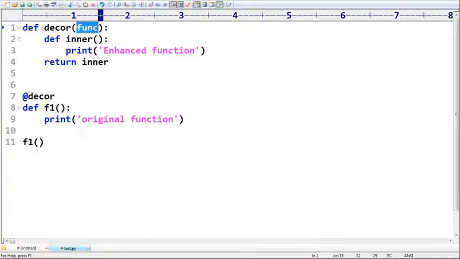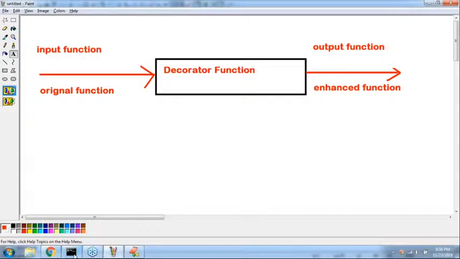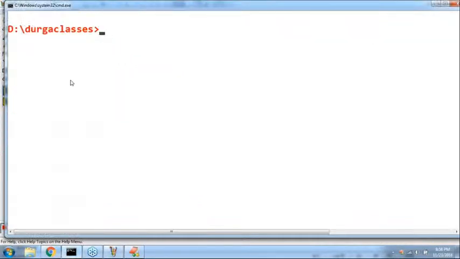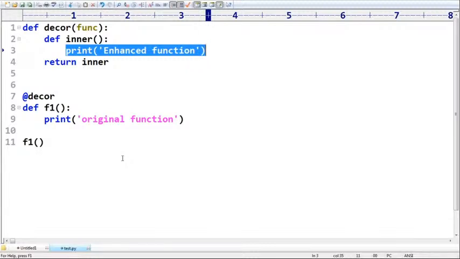Now this one will become the argument like this, right? Can you please tell, if I run this code, what is the output we are going to get? Please confirm. Simple 3 lines. What are those 3 lines? Enhanced function. Yes, correct. Instead of the original function, it's always going to call the enhanced function. Perfect. Any doubt? Are you in a position to understand clearly, right?